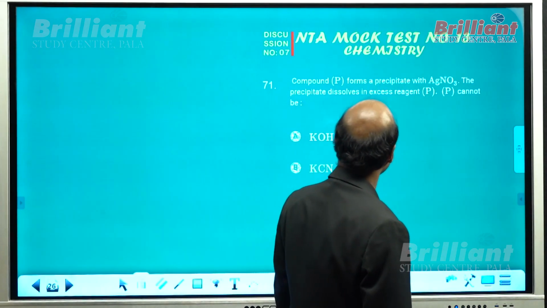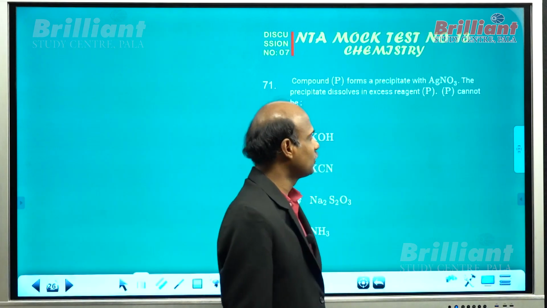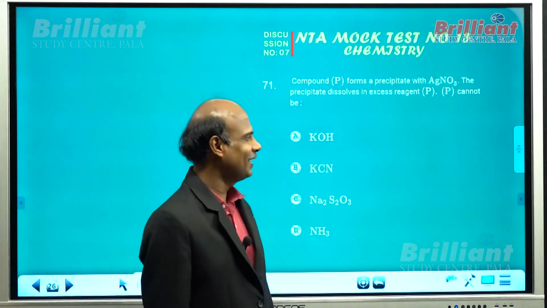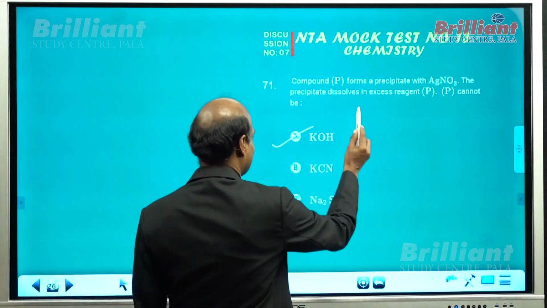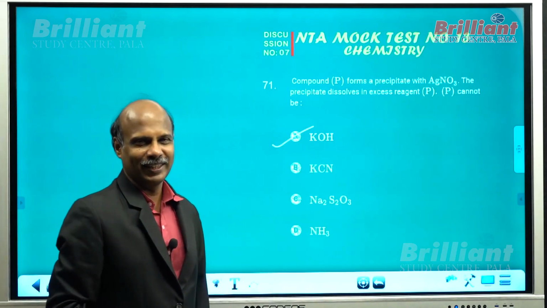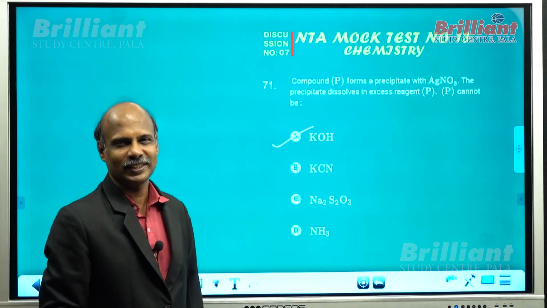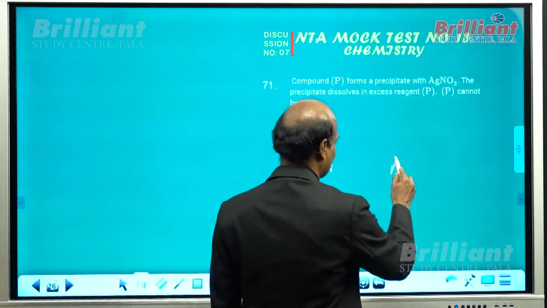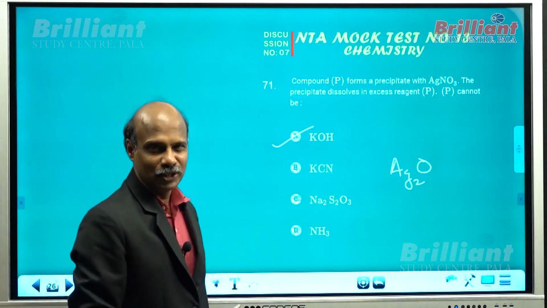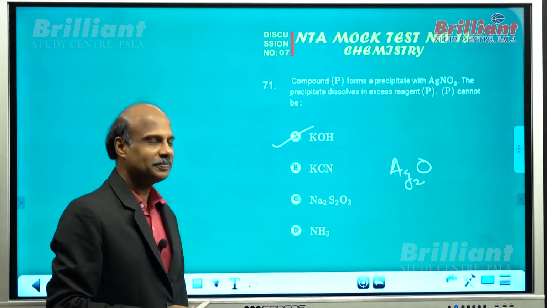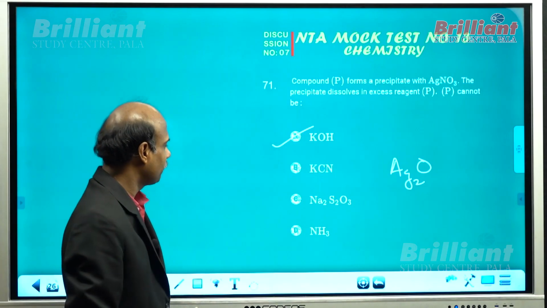Compound P forms a precipitate with silver nitrate. The precipitate dissolves in excess reagent P. P cannot be potassium hydroxide; you can immediately say so. You know that silver nitrate, even if it forms silver hydroxide, will readily convert into silver oxide, and the silver oxide cannot be further dissolved by KOH, that metal oxide being alkaline in nature.